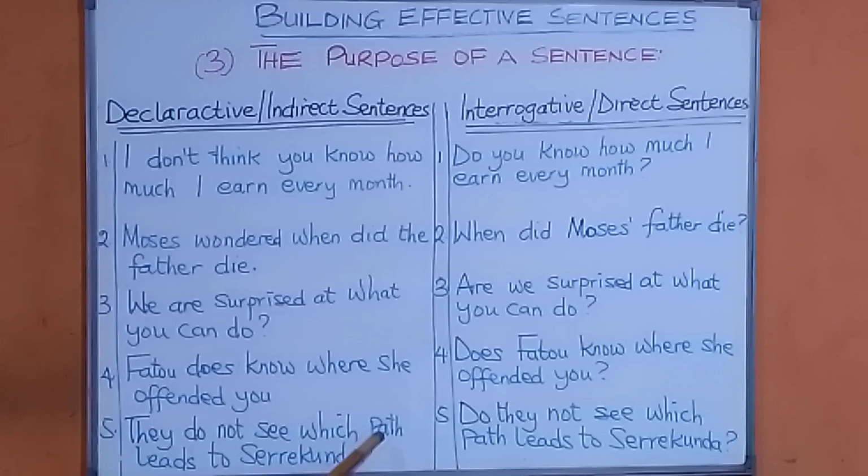They do not see which part leads to secunda: declarative or indirect sentence. Do they not see which part leads to secunda? Interrogative or direct sentence. So that's how you can see the two parts: declarative or indirect sentence, and then interrogative or direct sentence.